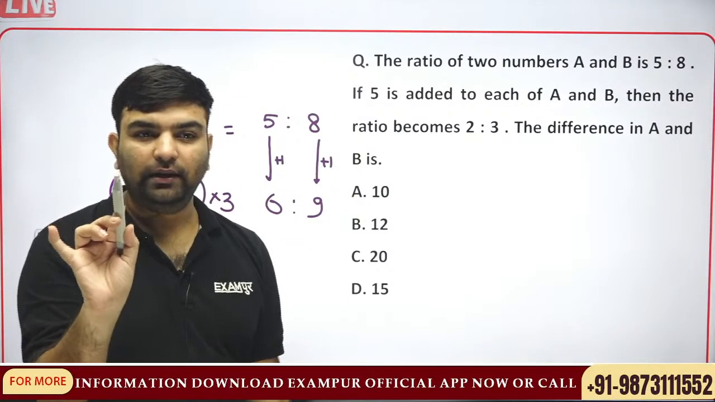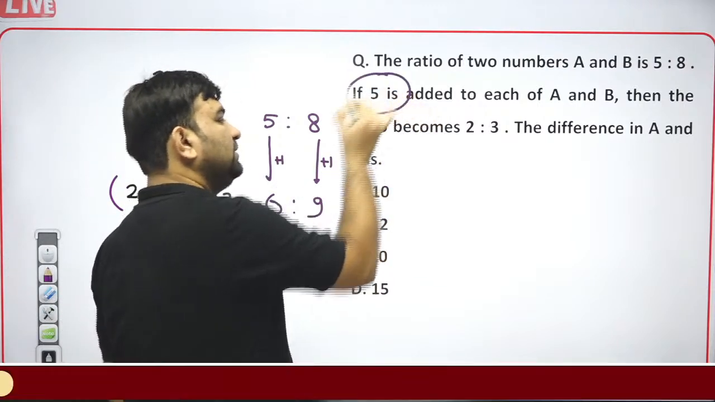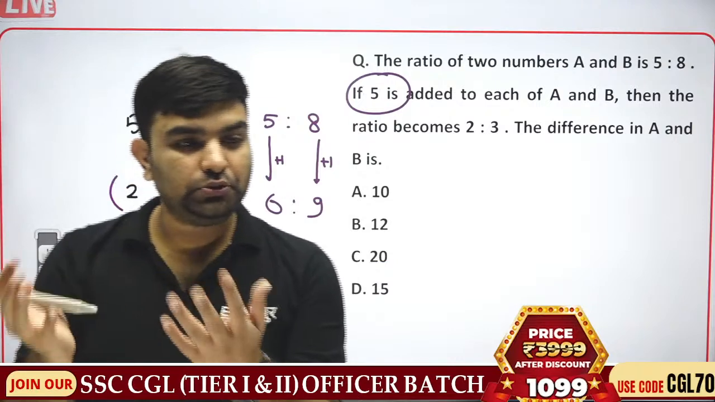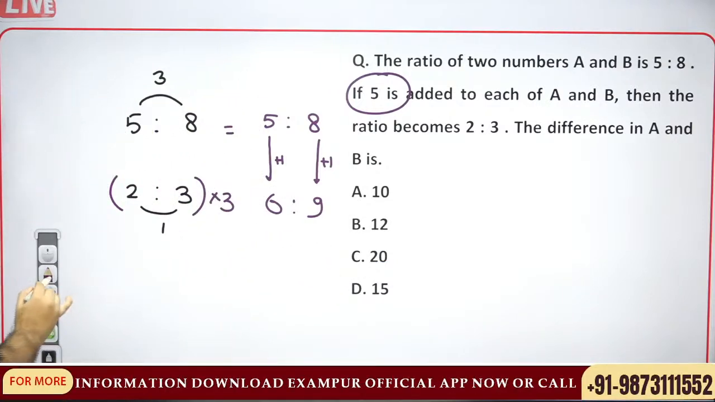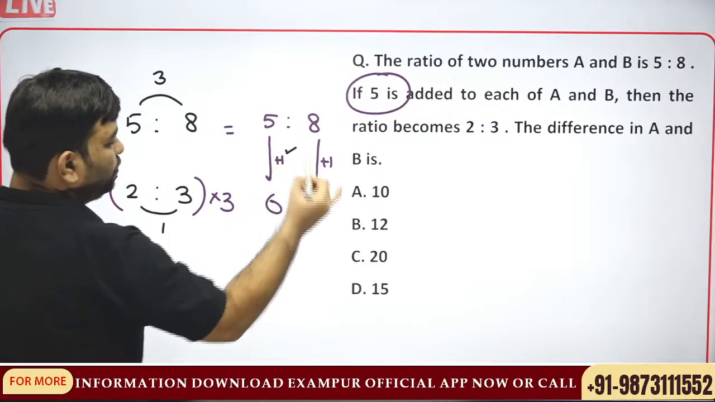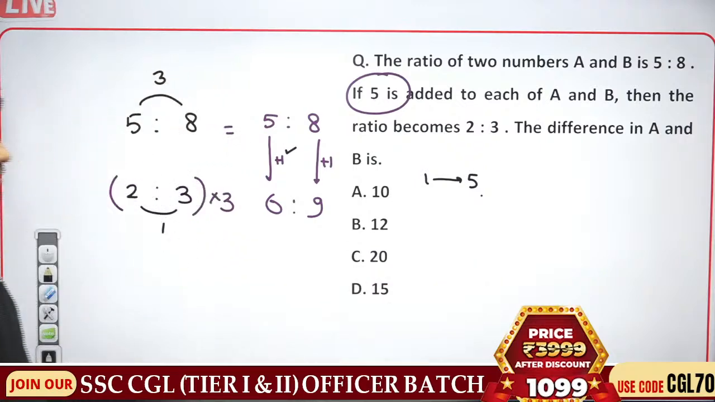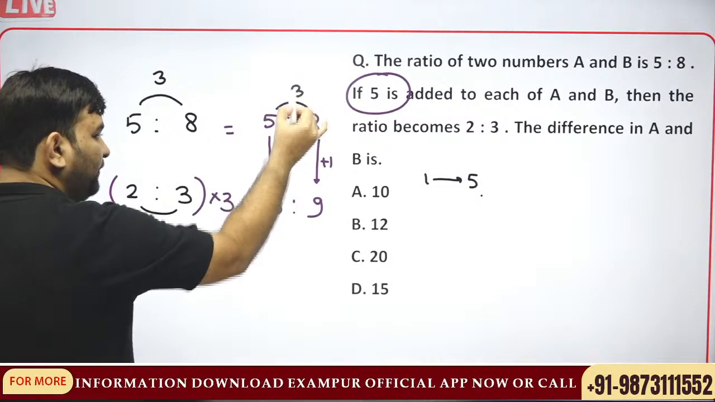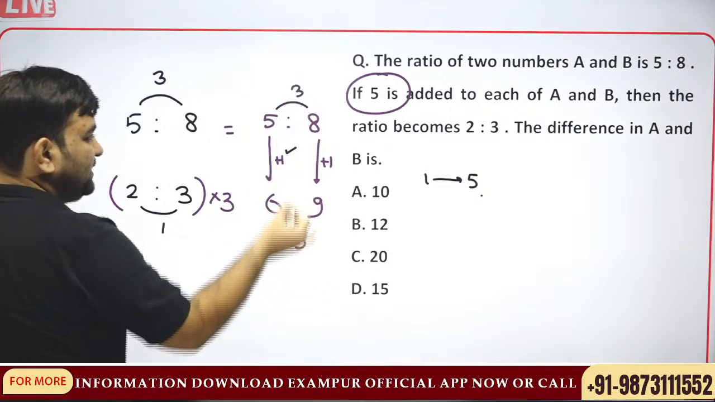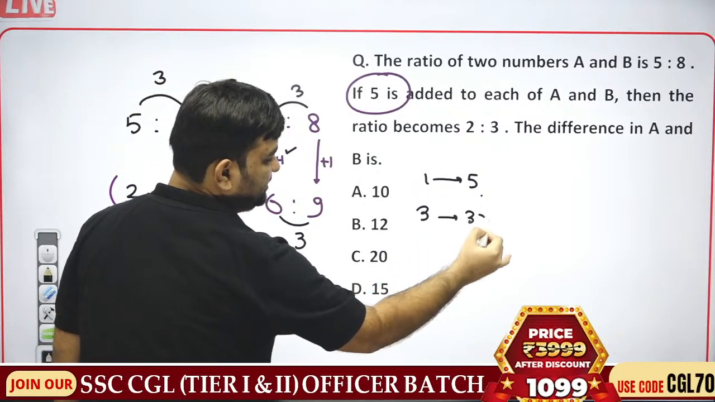But actually 5 is added. So you will say, sir, this 1 is equal to 5. What is the difference between A and B? Initially 3, finally as well 3. So the difference between A and B is 3. If 1 is 5, then 3 is 15.